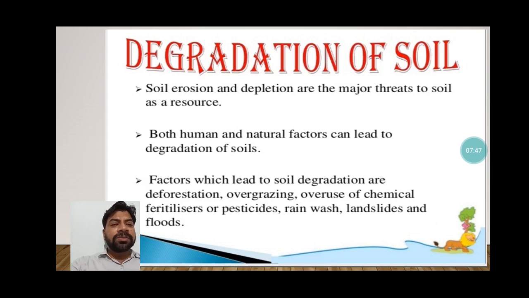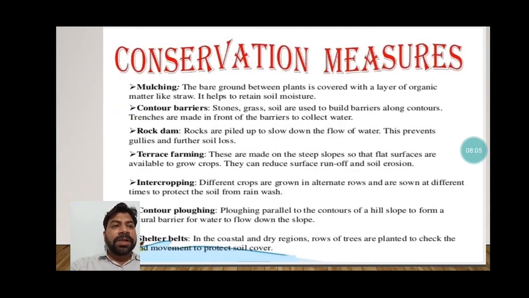Factors which lead to soil degradation, you can see deforestation, overgrazing. Overgrazing leads to soil erosion. Deforestation also leads to soil erosion. Overuse of chemical fertilizer or pesticides, rainwash, landslides and floods, these are also responsible. How will we conserve? Conservation measures are given: mulching, contour barriers, rock dam, terrace farming, intercropping, contour plowing and shelter belts. These are some processes by which we can conserve the soil.